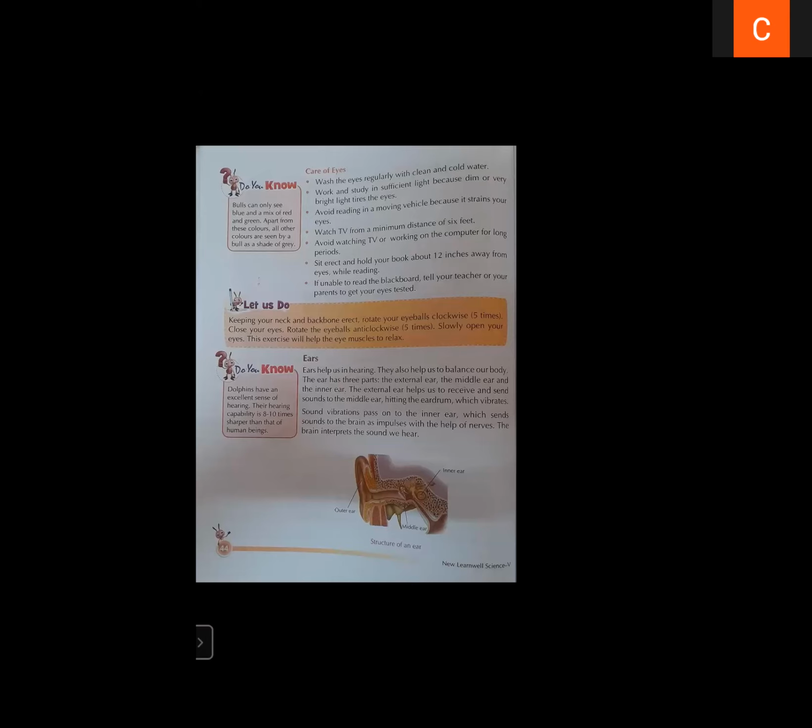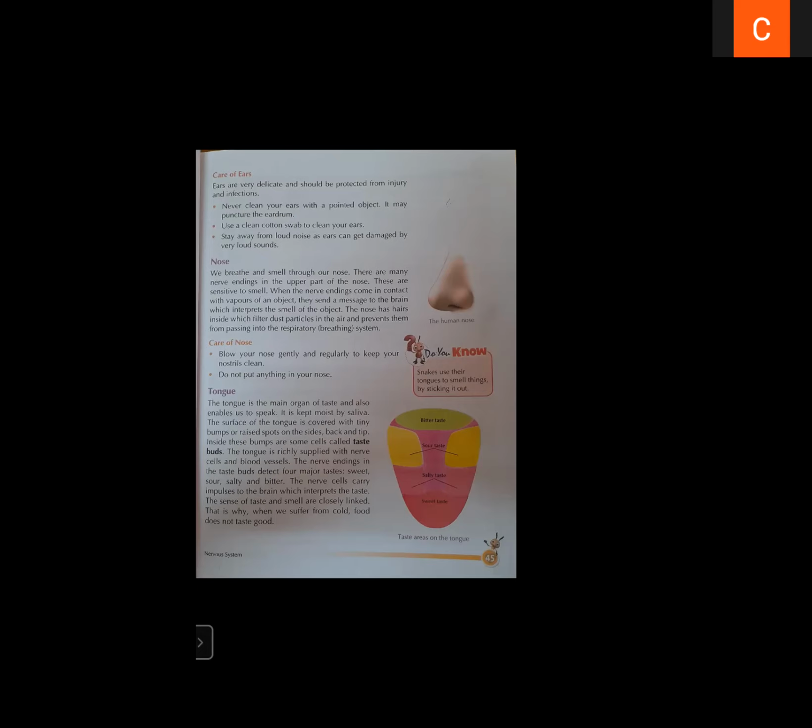Just next to the sweet taste, there is another type of taste bud which can detect salty taste. Next to the salty taste, there are some taste buds which can detect sour taste. And behind the tongue, that region has taste buds that can detect bitter taste.